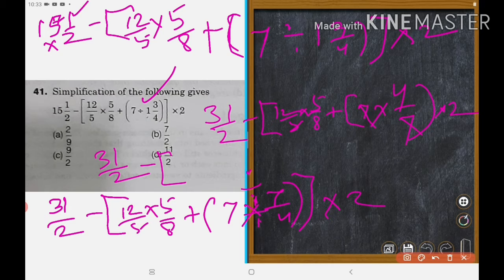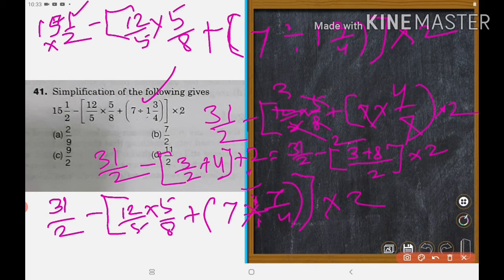Now we will do it. First we will do it. 5 cancels, right? 4 to the 4, 3 the, that is 3/2, right? 3/2 plus this is 4. 4 bracket into 2, right, is equal to 31 upon 2 minus bracket, 11 LCM 2, 3 plus 8, right, into 2 is equal to